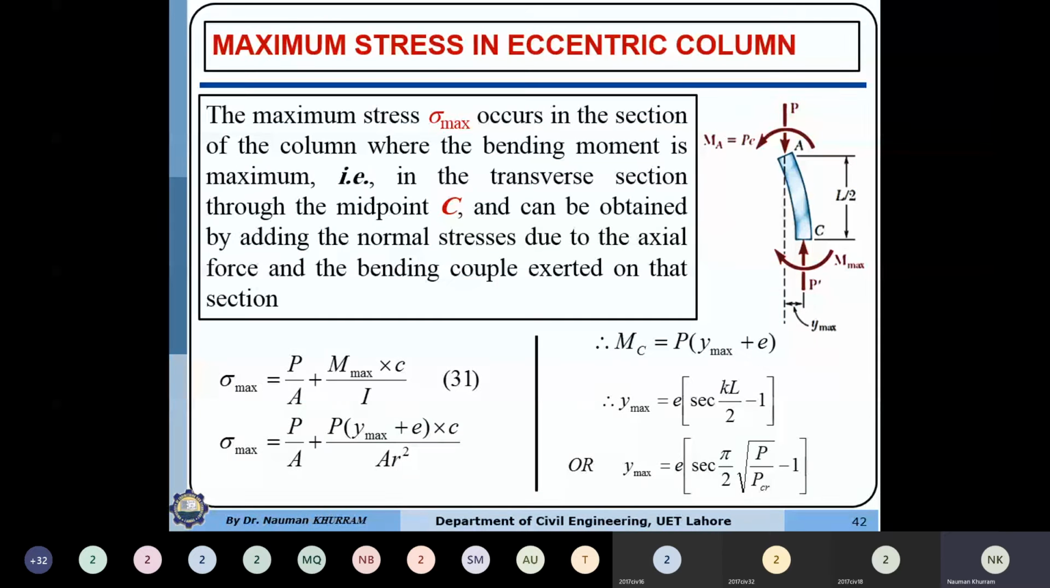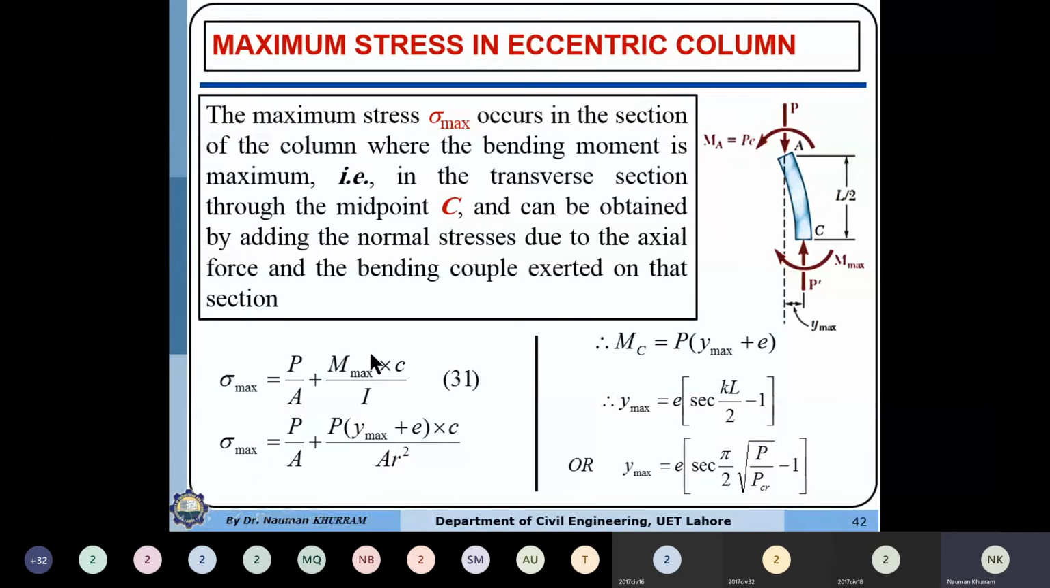Next is how to determine the maximum stress in the eccentric column. The maximum stress in the column will be the summation of the stress due to the axial forces and the stresses due to the extra moment which is being produced within the column. This is the moment which is causing the bending effect within the column corresponding to y maximum. So M maximum will be the maximum where the deflection is maximum. This means that due to the extra stresses due to the bending moment, the capacity will be less.